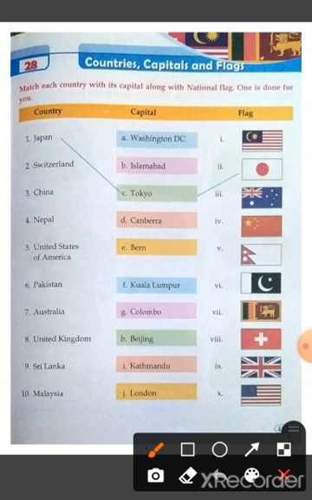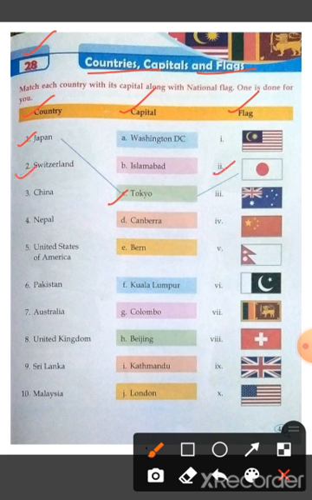Let's start a new chapter in GK, chapter 28, Countries, Capitals and Flags. So match each country with its capital along with national flag. One is done for you. Here is the list of country, capital and flag. So first one is Japan, and the capital of Japan is Tokyo, and the flag is this one.